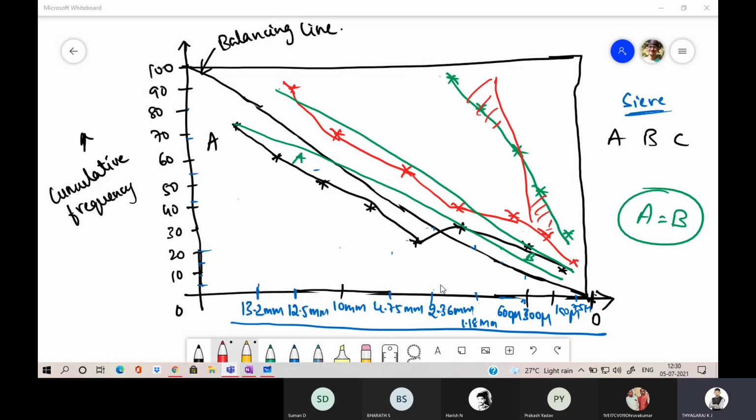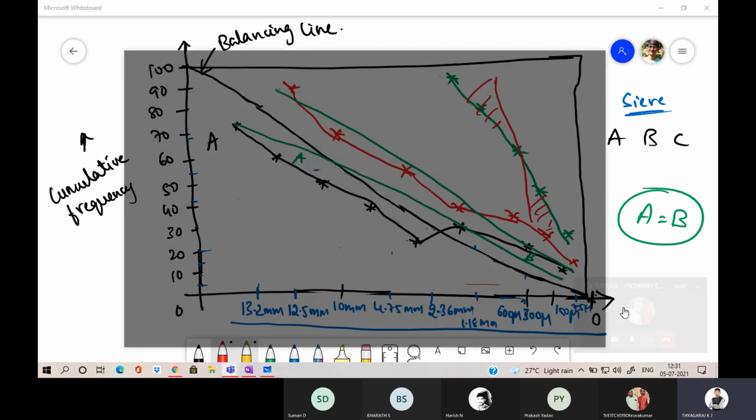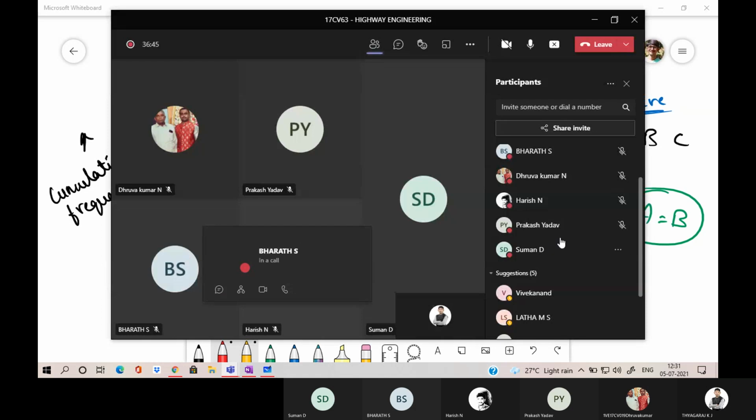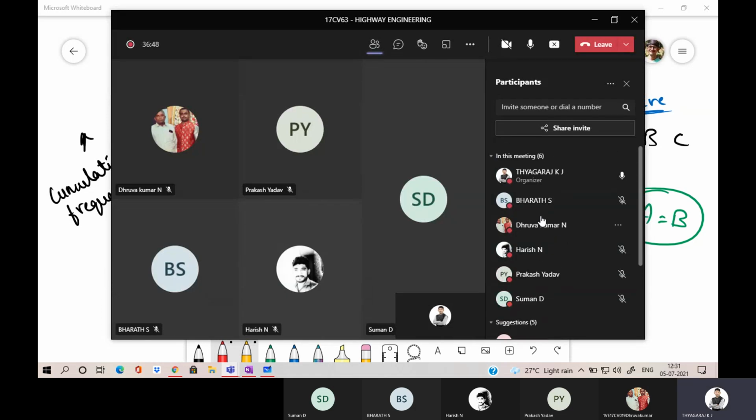Kindly respond. Is it clear? Plotting the graph. Is it clear? Kindly respond. Dhruva. Kindly respond. Is it clear or not?